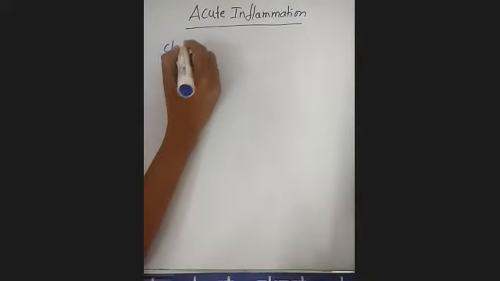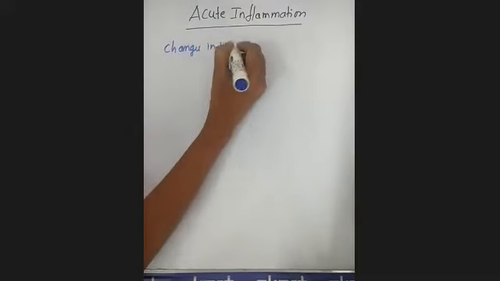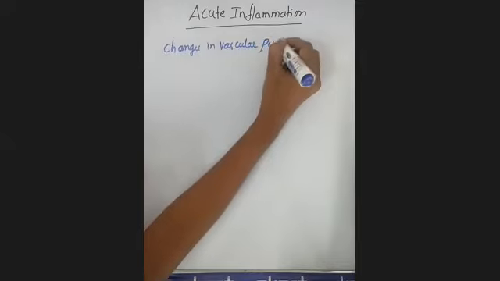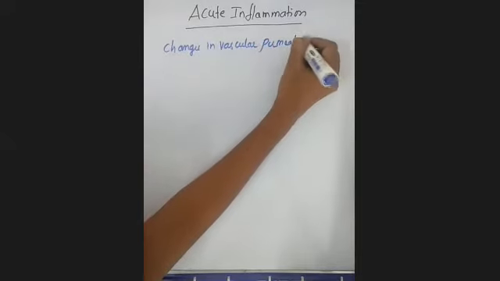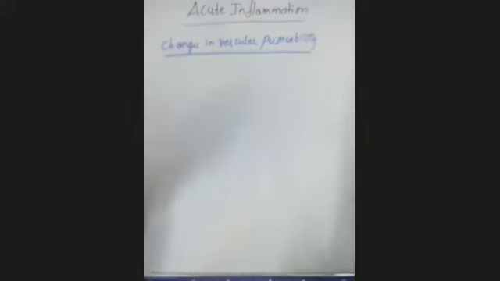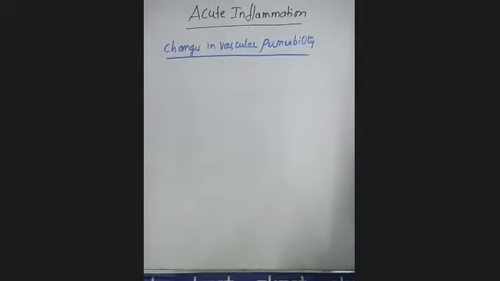We'll see what are the different changes in vascular permeability. Okay, if you see these changes in vascular permeability, in case of acute inflammation, the non-permeable endothelial layer that is present will become very leaky.